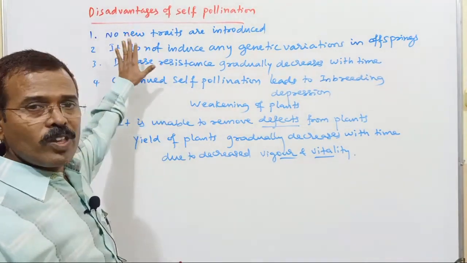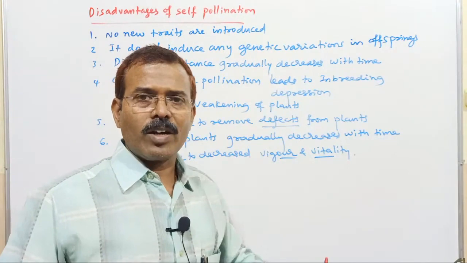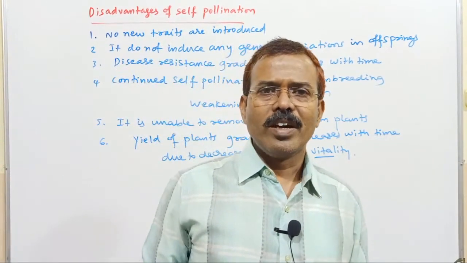So these are some of the disadvantages of self-pollination. So we prefer cross pollination because of these reasons.